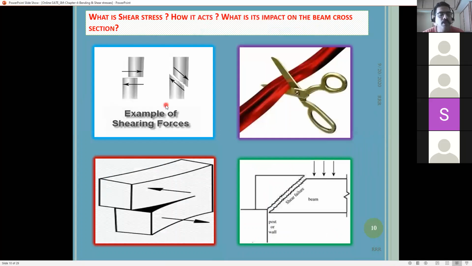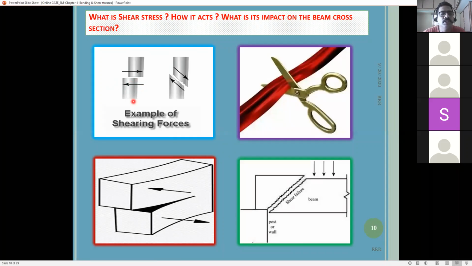Okay, next we'll go on to shear stresses, which we already discussed. What is the difference between bending stress and shear stress? The stresses due to the shear force occur as shear stresses directly. The bending stress is due to the bending moment. Here the stress is due to shear force, so we call it shear stress. What is the meaning of shear force and bending moment? Bending moment will try to bend the beam. Shear force always tries to cut the section into two parts.